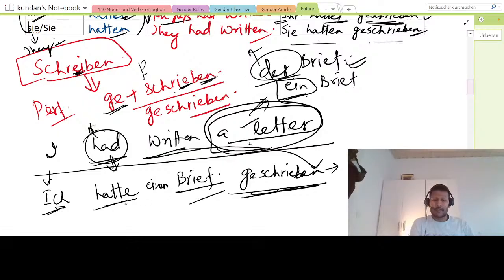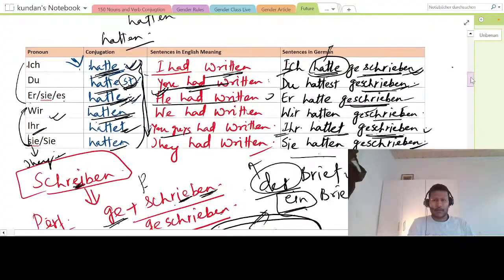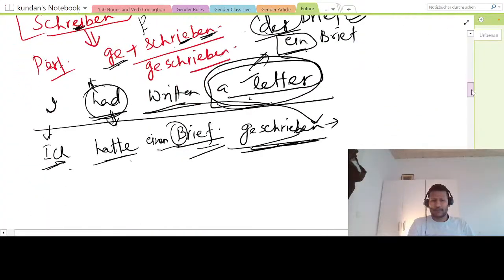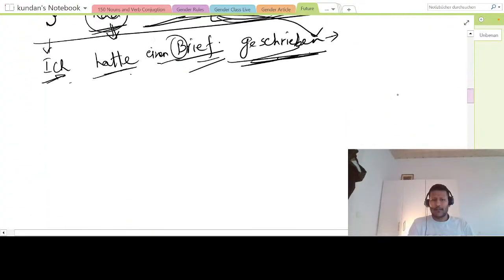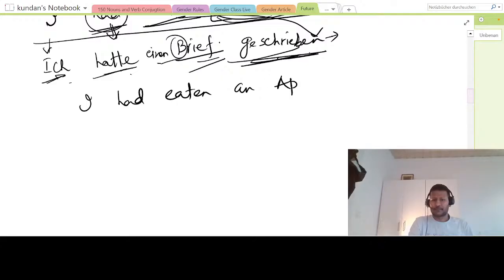So this is very simple, right? I had written a letter, so it became ich hatte einen Brief geschrieben, and this B will always be a capital letter. I hope this conjugation is clear, right? Or if I say I had eaten an apple, so essen, to eat, is essen. How do you have to approach this problem?